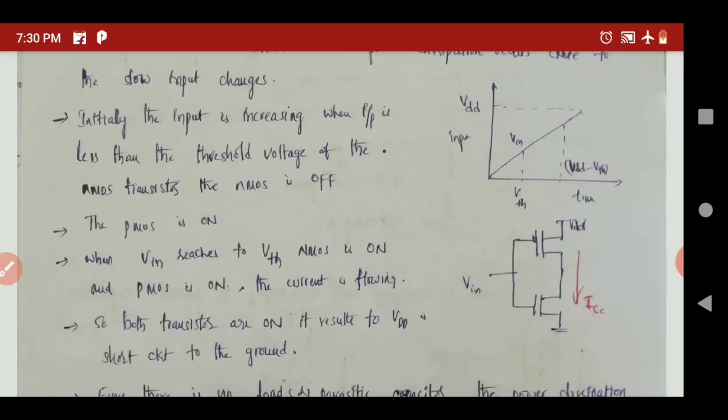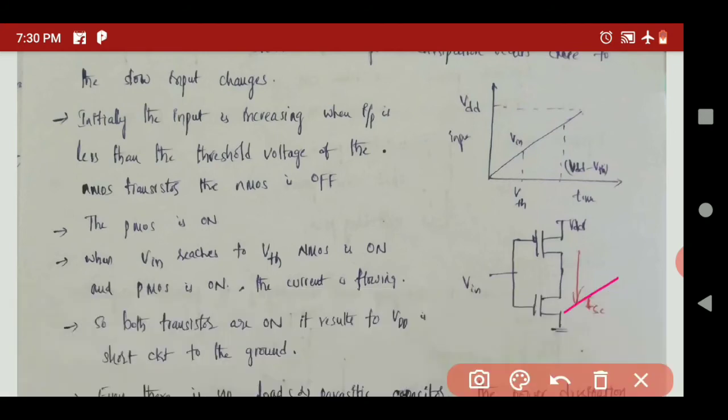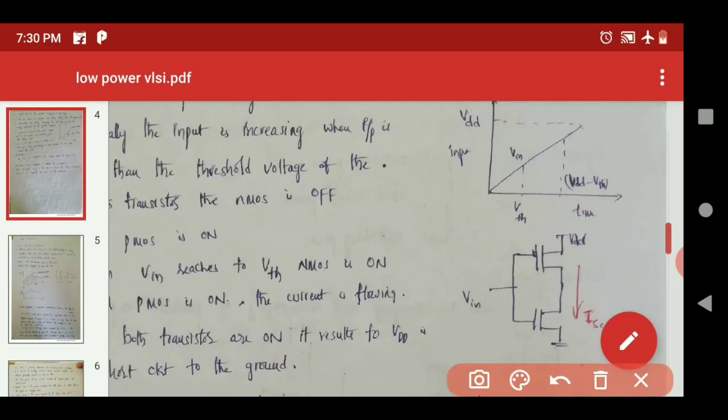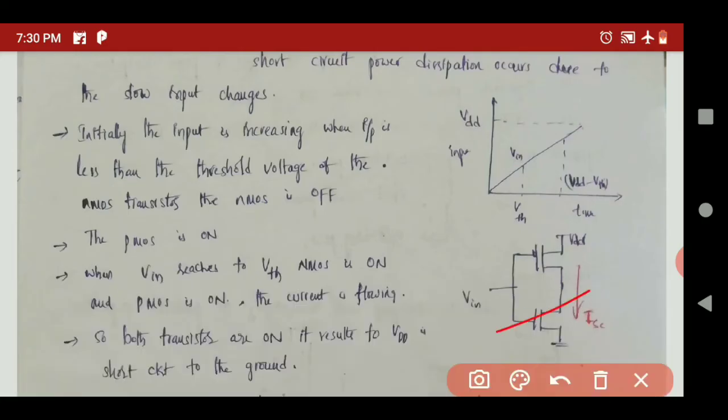When the input is less than the threshold voltage of the NMOS transistor, that is the pull down network, at that time the transistor is in off condition. For the initial zero value, this transistor is in off condition. When the input reaches the threshold voltage of the NMOS transistor, both transistors are in on condition.